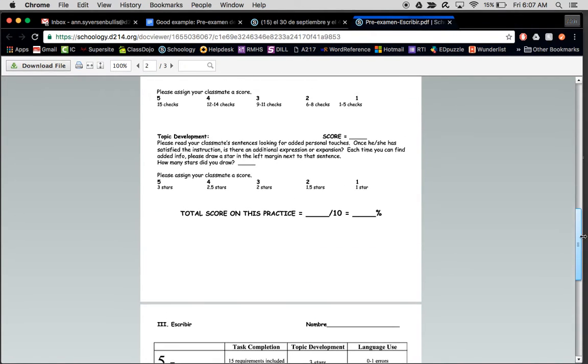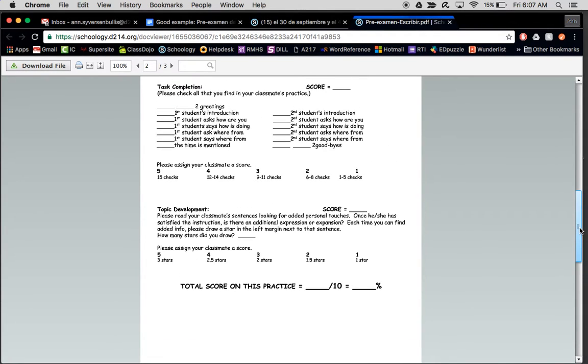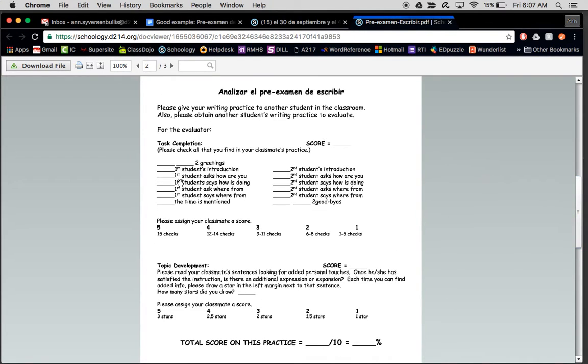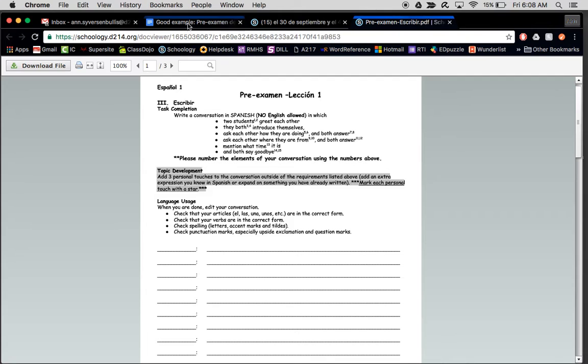Now, right now you guys are going to be working on this together, but when you do another one over the weekend for homework, notice that this page for analyzing a pre-examen, you can write a pre-examen and then ask your friend or somebody who's able to read Spanish to look over here and fill out this evaluation for you so you can get an idea of what your practice writing is like.